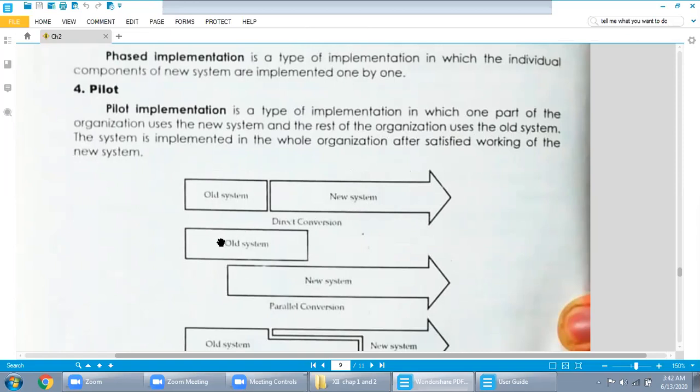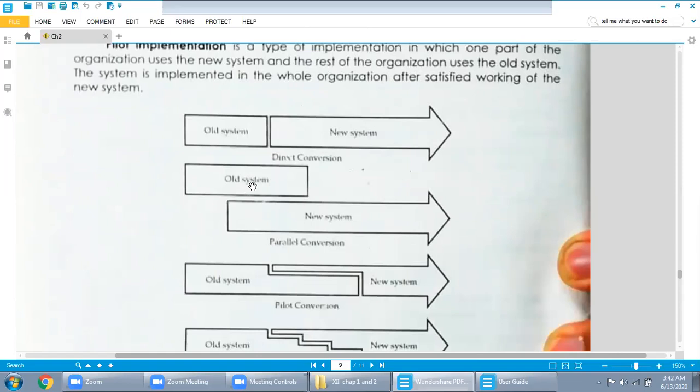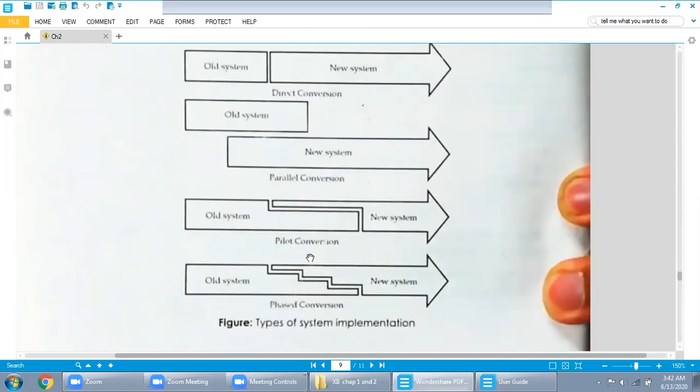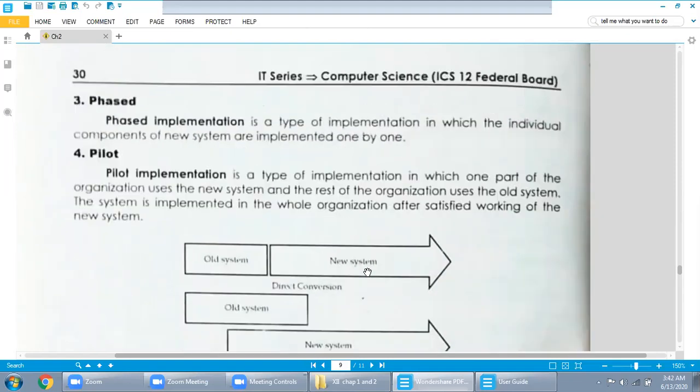Then they are replacing the old system with the new system. Watch over here, the old system is also working, but the new system is also working alongside it. Next, the old system is shrinking and they reduce the old system, and so on. This process goes on until the new system is fully implemented. So this is called pilot implementation.